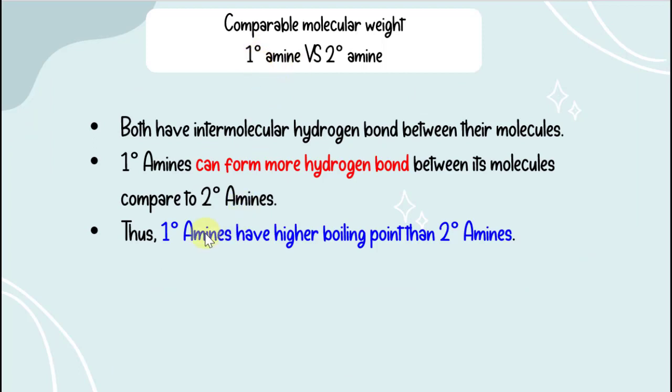The boiling point of primary amines is higher than secondary amines because primary amines can form more hydrogen bonds between their molecules compared to secondary amines. As the number of hydrogen bonds increases, the hydrogen bonding becomes stronger. So that's why primary amines have a higher boiling point than secondary amines.